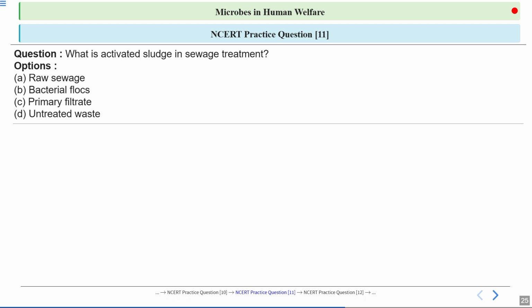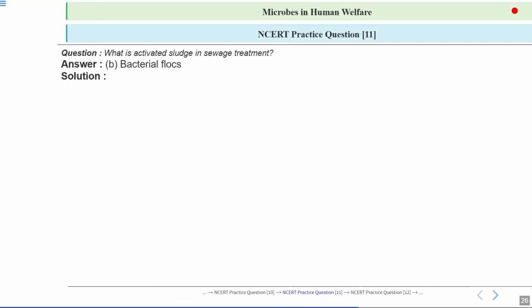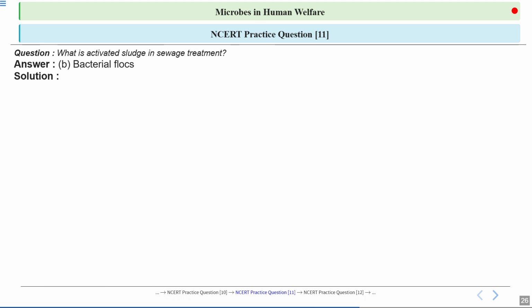Now options are raw sewage, bacterial flocks, primary filtrate, and untreated waste. What is the correct answer? Let's have a look at the answer. Option number B, bacterial flocks, is the correct answer.